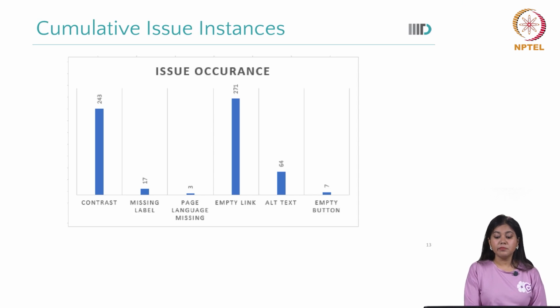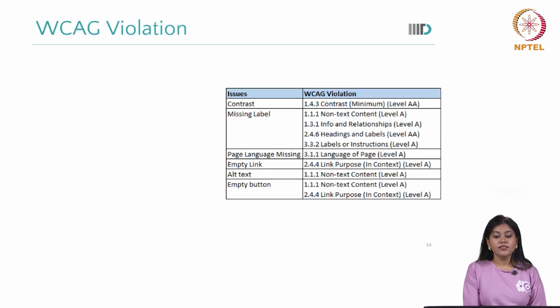We can see that empty link and alt text can still be an issue of coding, which can be verified and can be solved. But what about contrast or color contrast? So here we can see the rules. I think we have already read about these numbers, these guidelines in our previous lectures.